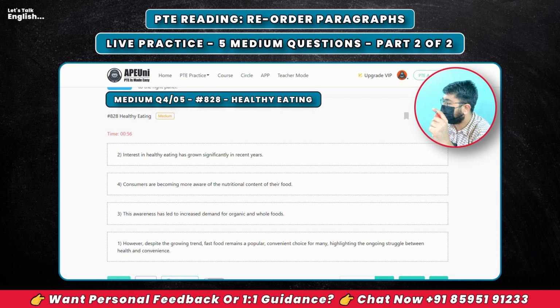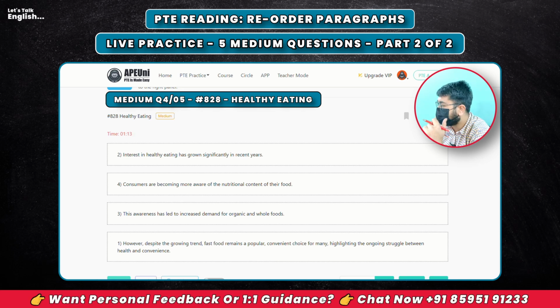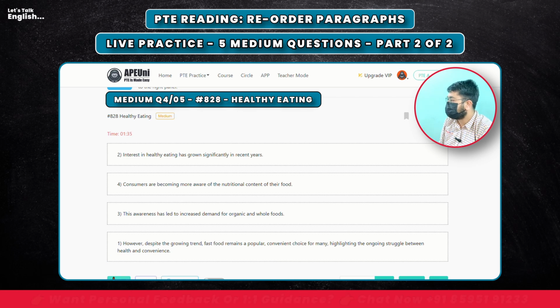Sentence number 2 is now on first because it is generally about the interest of healthy eating, right? Then it says consumers are becoming more aware of the nutritional content of their food. Although look, it doesn't have a very direct link with the second, whatever we have been doing right now, but among the remaining sentences, this makes sense on top only, right? This awareness has led to increased demand for organic and whole foods. Which awareness? The awareness mentioned in sentence number 4, more aware. However, despite this growing trend, this is altogether an opposite and conclusive sentence. So 2, 4, 3 and 1.